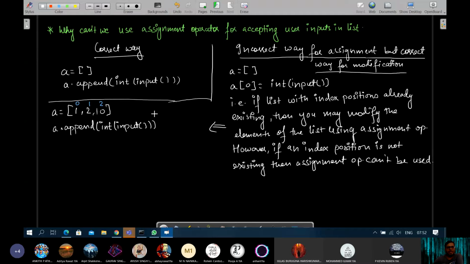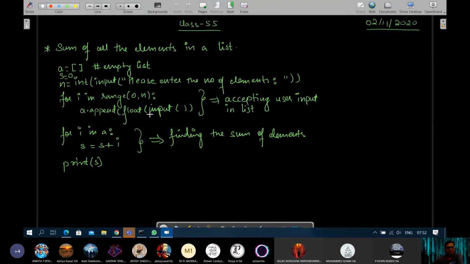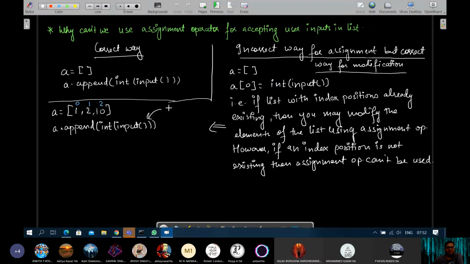So now let's say in this you give a value as 15. Then what will be your new list? Your list will change as 1, 2, 10 and 15. Now, how many index positions have appeared? 0, 1, 2, 3. Four positions have appeared, ranging from 0 to 3.